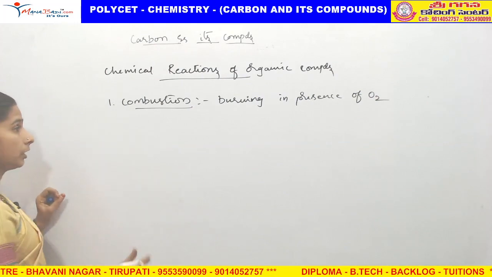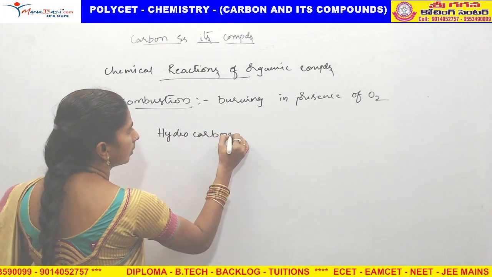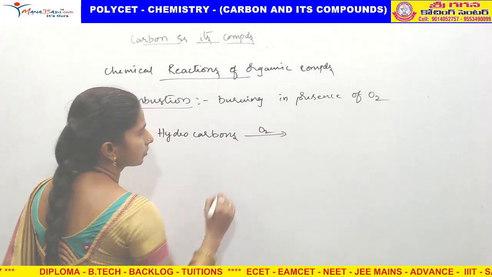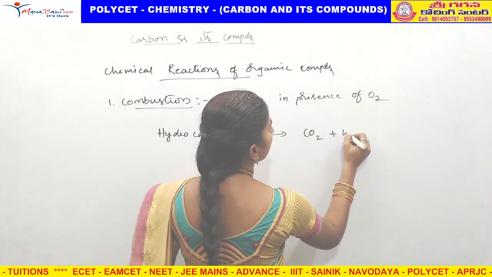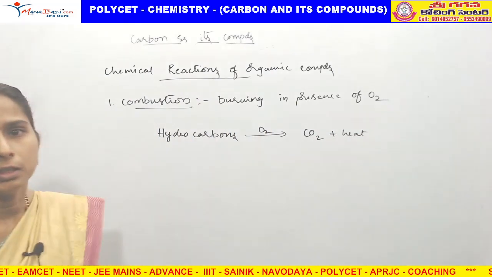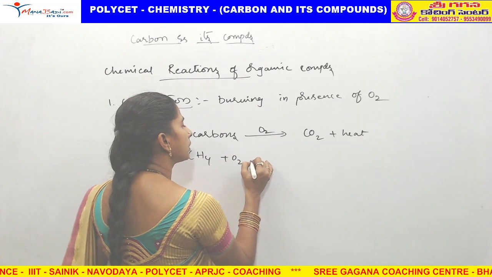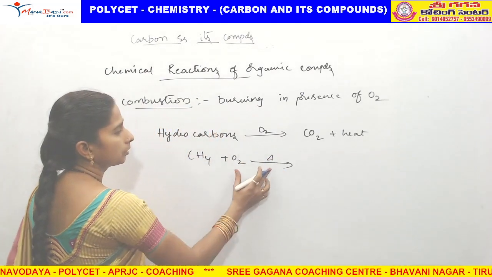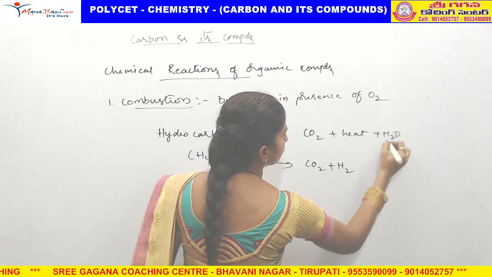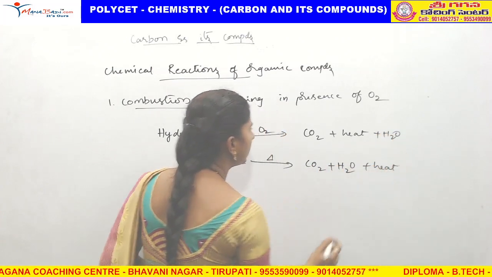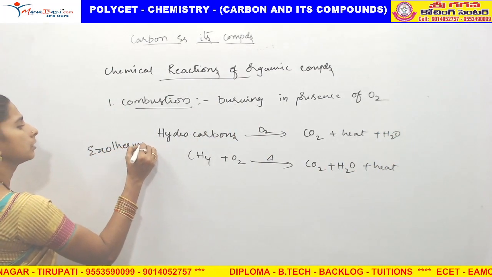For example, if you take hydrocarbons, if they are burning in presence of oxygen, they release carbon dioxide along with heat. For example, CH4 in presence of oxygen, if they are burning, they release CO2 plus H2O plus heat. This is heat releasing, so this reaction is an exothermic reaction.